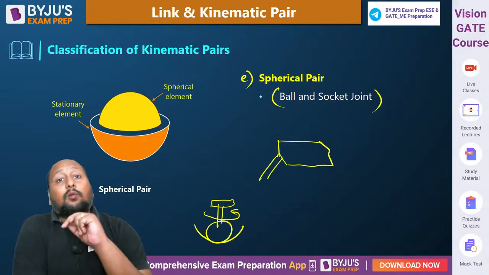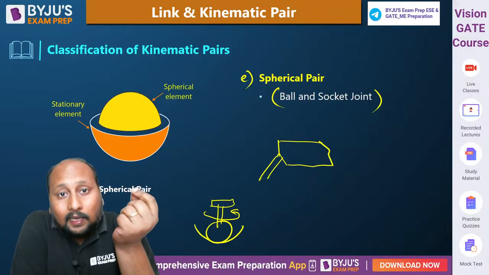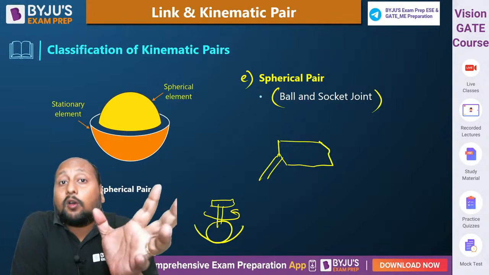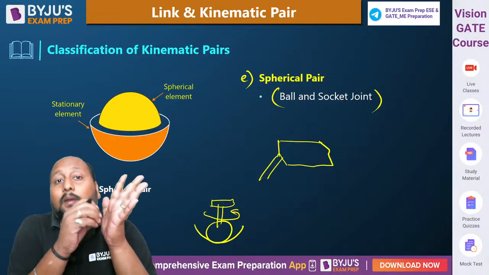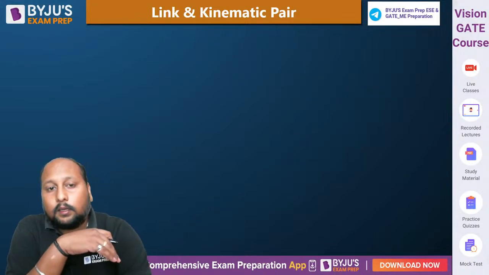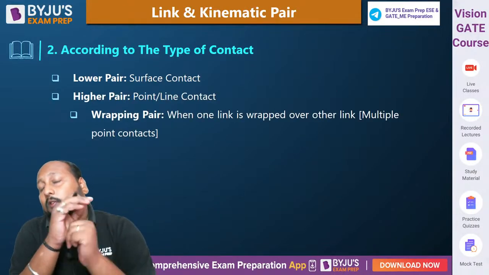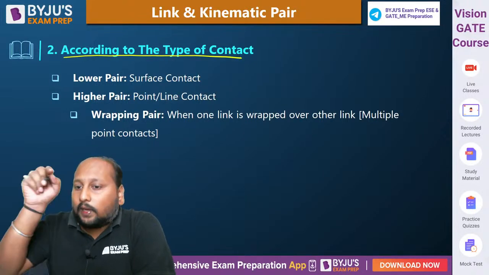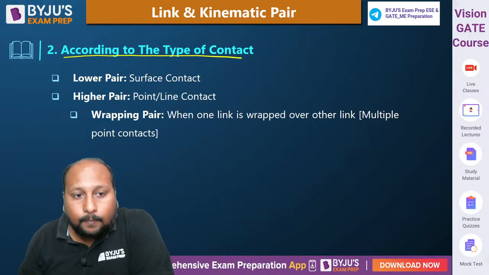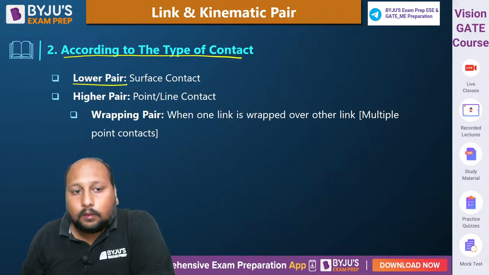Kinematic pairs can be classified under one more category, that is according to the type of contact. Between two links, what is the type of contact? The second classification can be done majorly under two categories. One is lower pair, second is higher pair. Lower pair and higher pair. What is lower and higher pair?